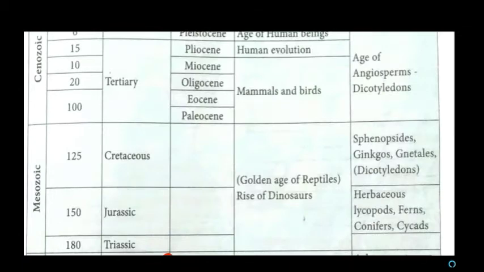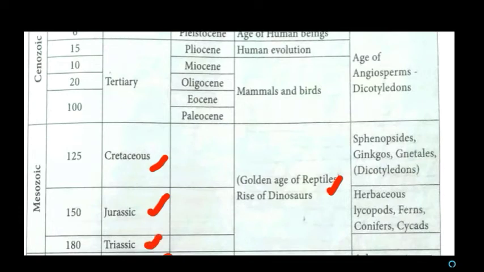Next we are going to see about the Mesozoic era. In the Mesozoic era, reptiles are more dominant than other animals, so this era is called the Golden Age of Reptiles. It is divided into three periods: Triassic, Jurassic and Cretaceous. During the Triassic period, egg-laying mammals originated.